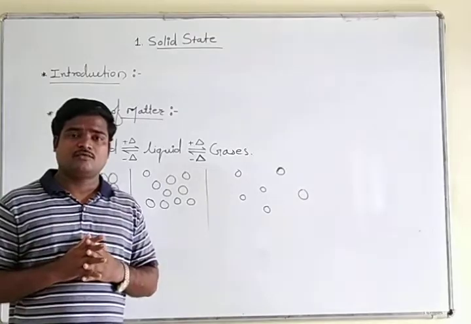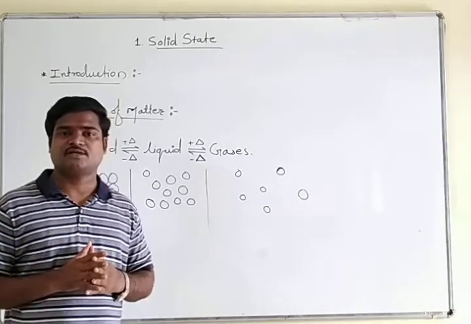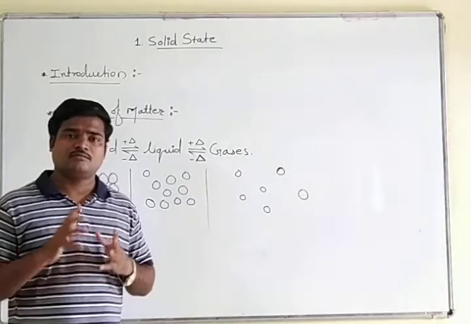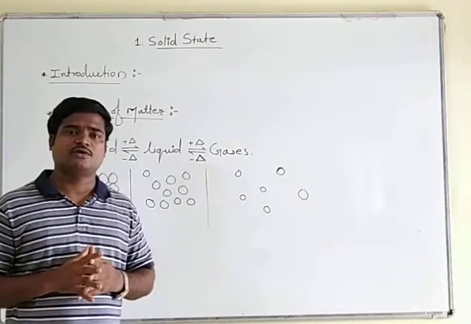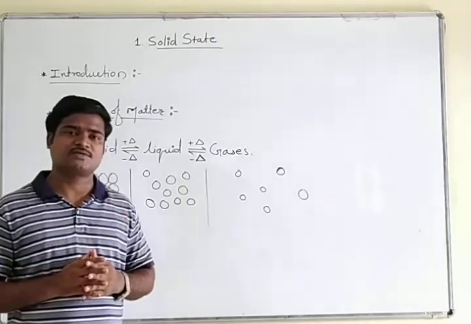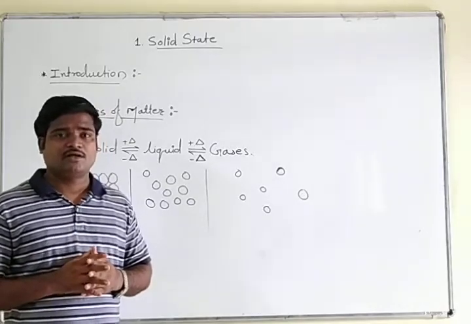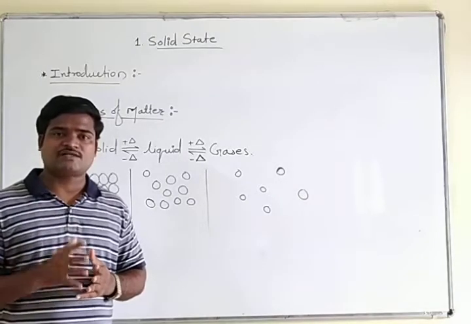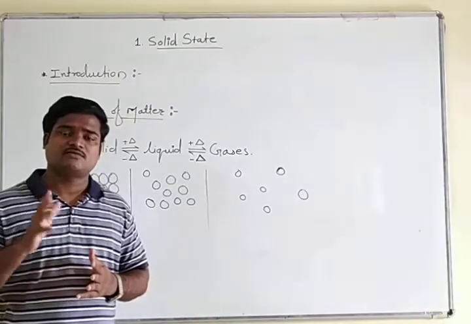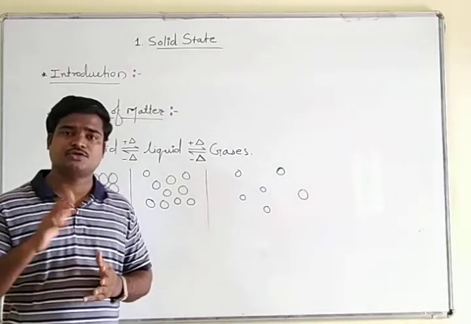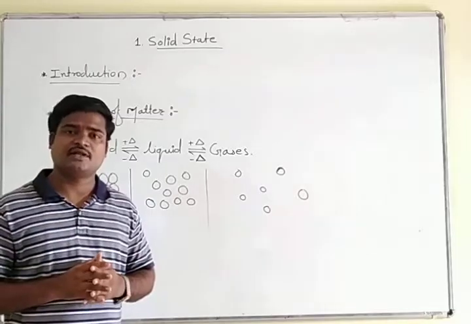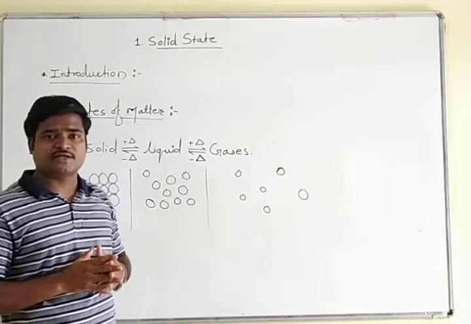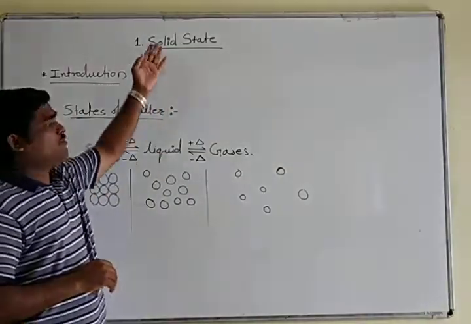Now we will go into detail on the first chapter of chemistry, that is solid state. This chapter is also from the old syllabus, so you will get this chapter from the old syllabus also. The solid state chapter carries 4/6 marks, in the sense 4 marks for compulsory and 6 marks with option questions, which you will notice in your board exam. So this is the weightage of this chapter.